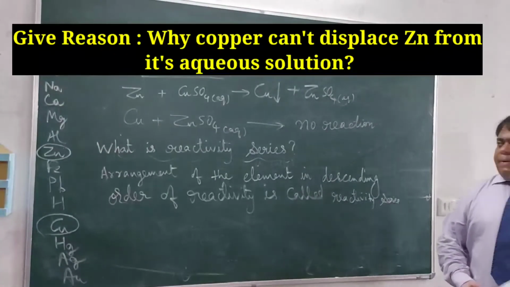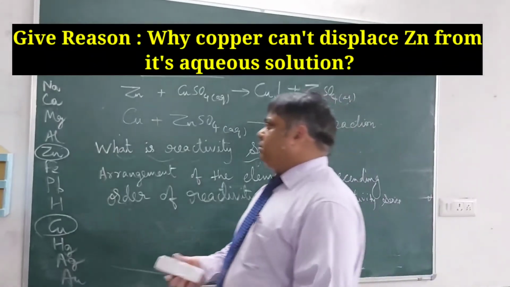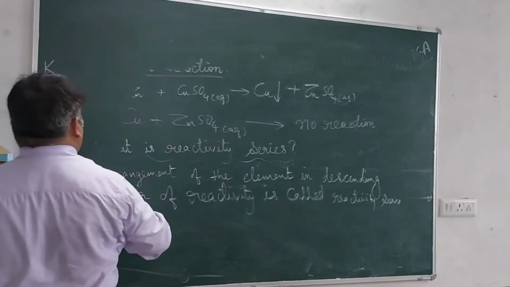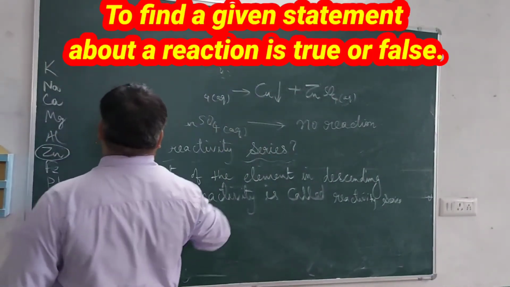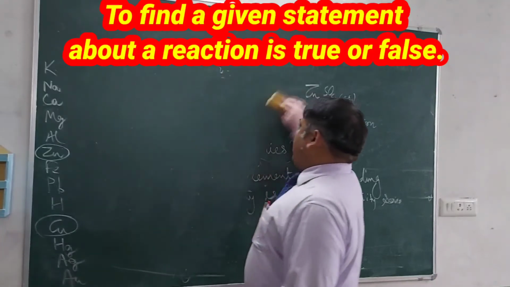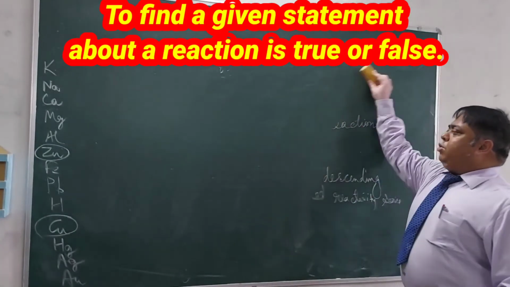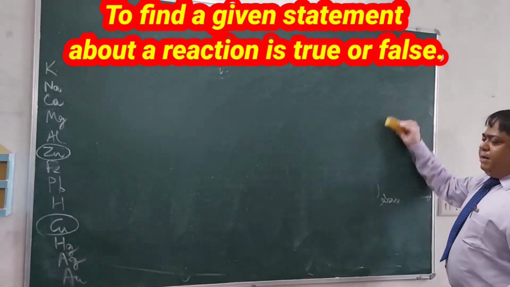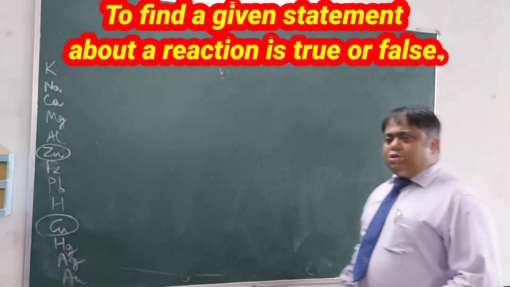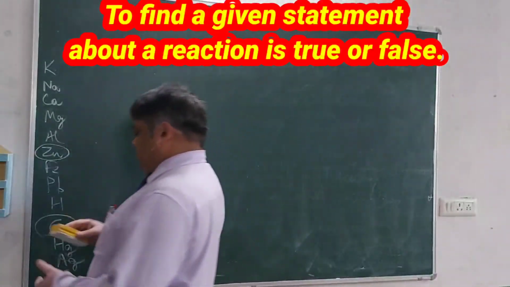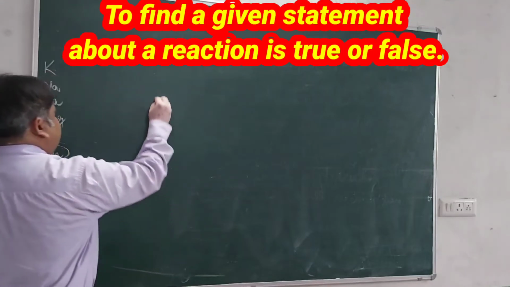Next is double displacement reaction. How do you define displacement reaction? More reactive element displaces less reactive element from its corresponding salt solution. Not double displacement reaction.